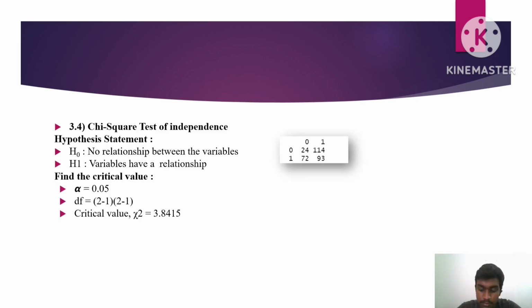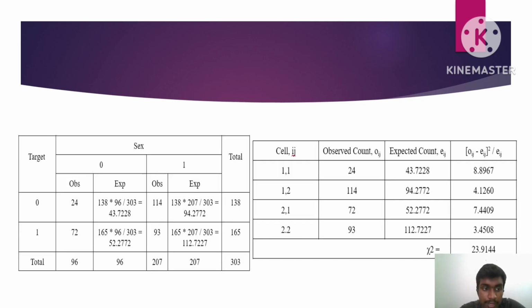For the critical value, we will use the chi-square table. Using alpha 0.05 and degree of freedom 1, we get the chi-square value from the table, 3.8415. So next we will find the test statistic value.